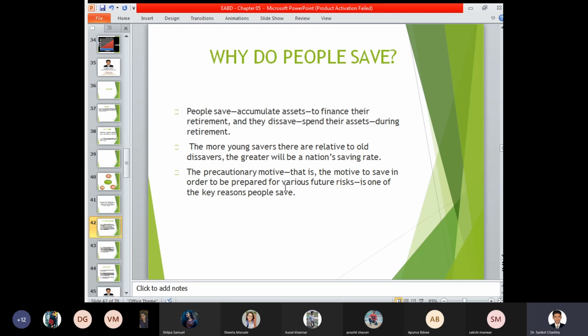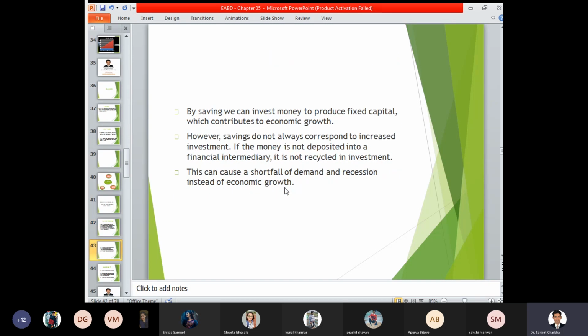Precautionary motive, that is the motive to save in order to be prepared for various future risks, is one of the key reasons people save. Any unforeseen circumstances which may arise, such as a medical or health emergency, or a change in life expectancy, may require money. So in order to cover our future expenditure at a certain rate, the amount should be made available to us. For this consideration, as a precaution or a need, people tend to save a certain sum of money.